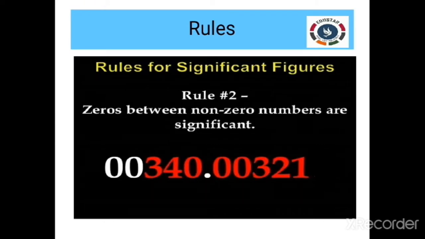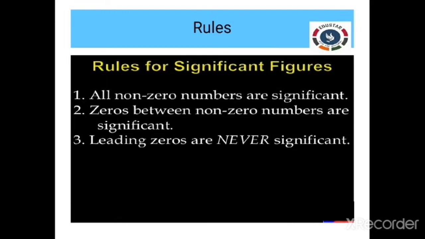Look at this figure. It has zeros between the 3 and 1. These zeros are considered significant, and the zeros preceding the number 3 are not significant. The non-significant figures are indicated in white color.